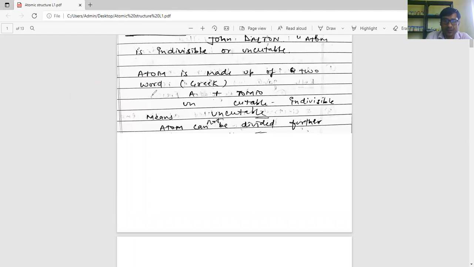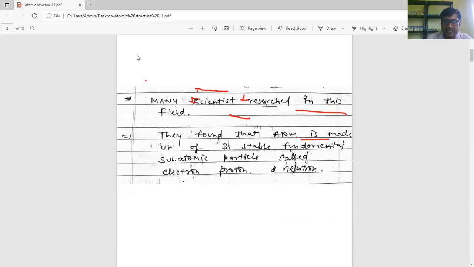We know that atom is made of two Greek words, A plus tomio. A means un and tomio means cuttable, means uncuttable or indivisible. Means the atom cannot be divided further. After this, many scientists researched in this field. Is the atom indivisible or can it be divided?